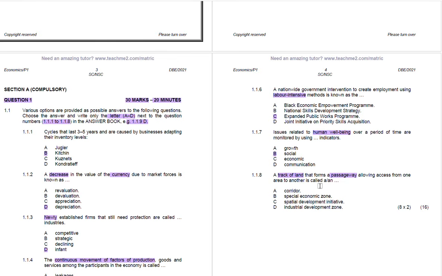It is called a corridor, which is A. It is not a special economic zone. It is not a special development initiative. It is also not an industrial development zone. So the correct answer will be A, which is corridor. Now let's look at what we have next.